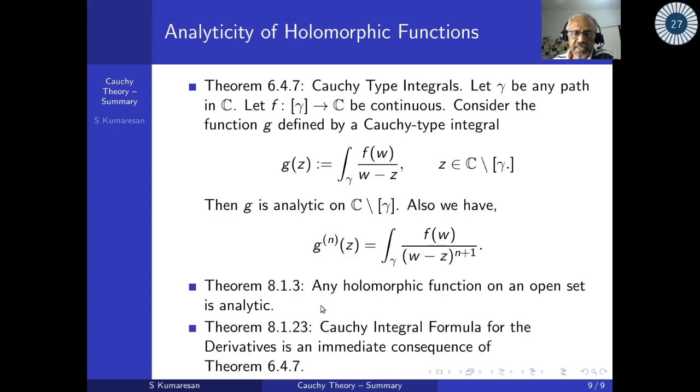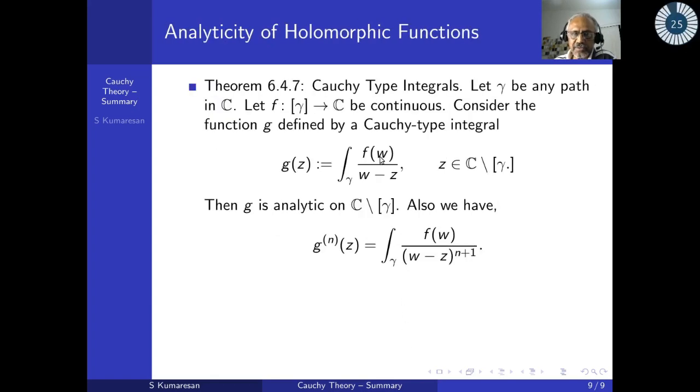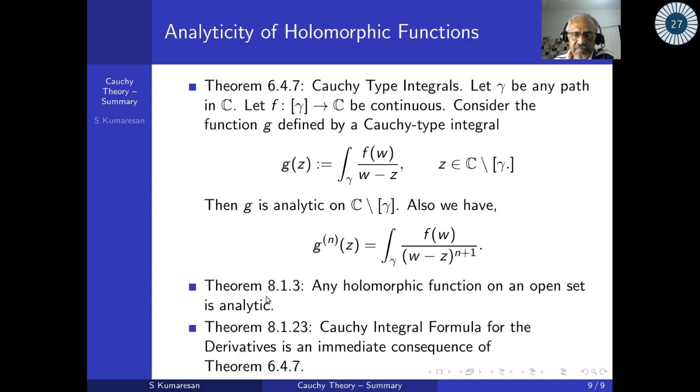The Cauchy integral formula for the derivative is an immediate consequence of this, as we have seen. Because now go back to this. The nth derivative of f will be 1 by 2 pi i, there will be an n factorial, and the integral of f(w) by w minus z to the power n plus 1. That's what this theorem says. That's it. I think I completed.